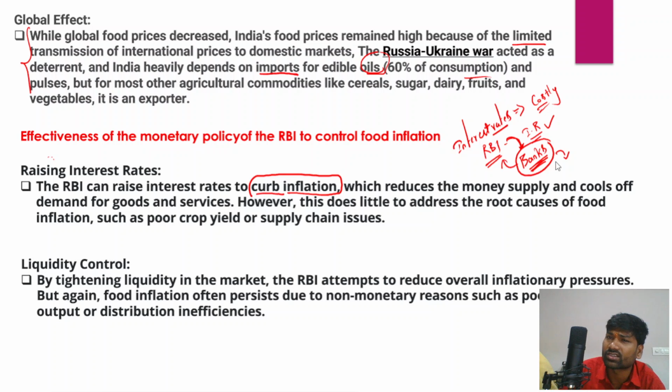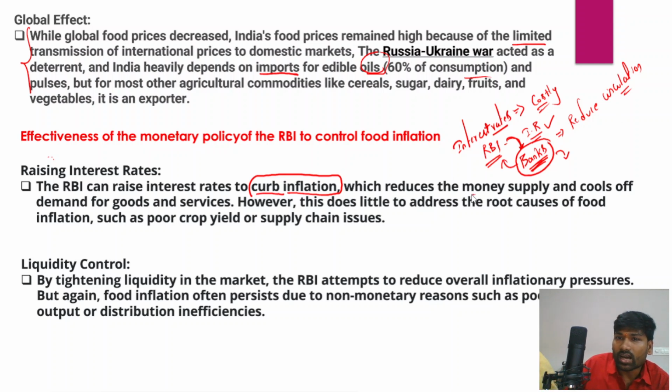Since the interest rates are higher, people are generally not ready to borrow money from the banks. That would to some extent reduce the circulation of money, and there would not be enough money in the economy, and that reduces the demand, which would help curb the inflation, right?